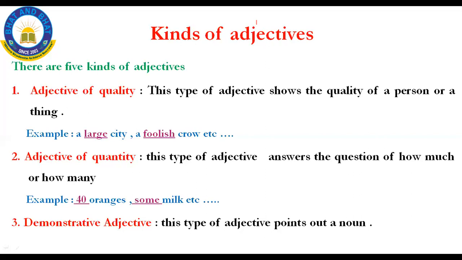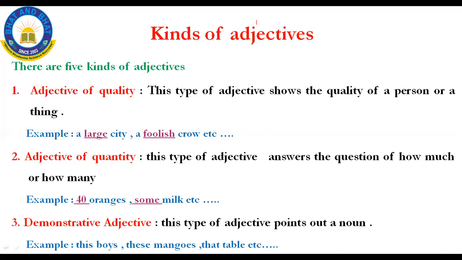So there are 8 parts of speech, of which you should not forget any definition. There will be a chain link over there. Now let us see what is meant by demonstrative adjectives. These types of adjective point out a noun. Demonstrative adjective is nothing but this adjective points out a noun.